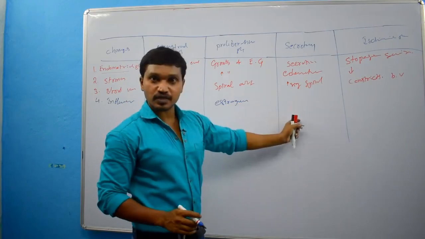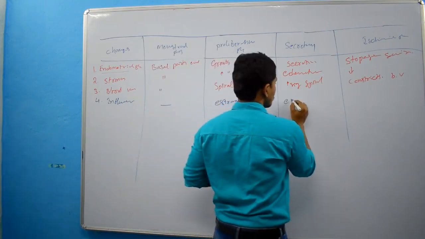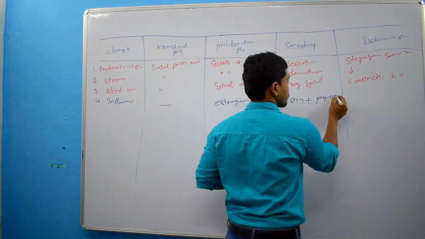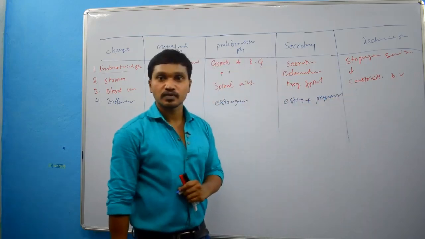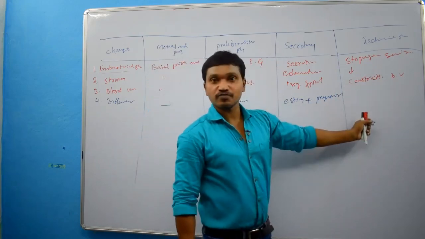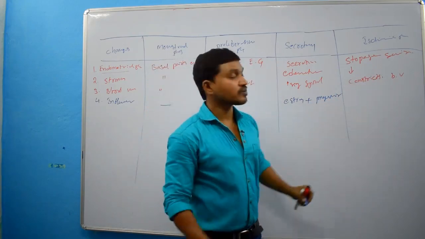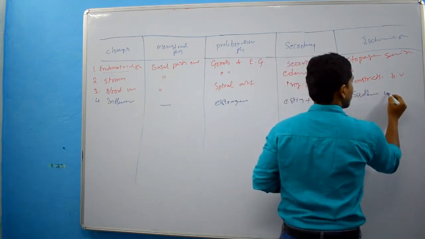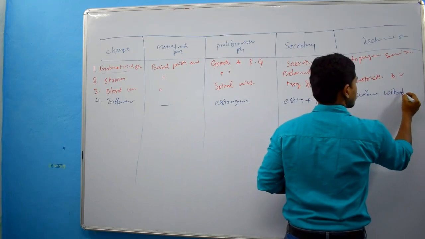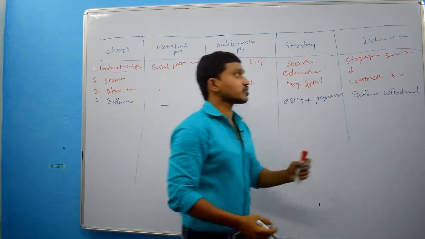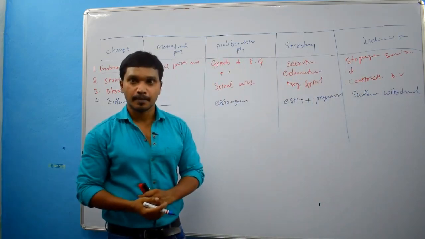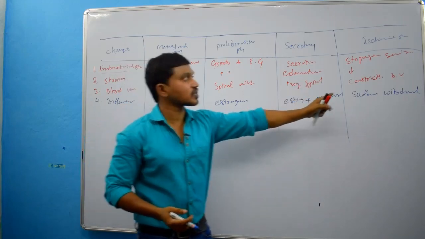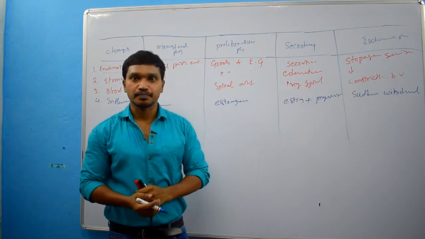And the secretory phase under the influence of estrogen and progesterone, right? And the ischemic phase because of sudden withdrawal of estrogen and progesterone. Clear? Because of sudden withdrawal of estrogen and progesterone, all these changes have happened.